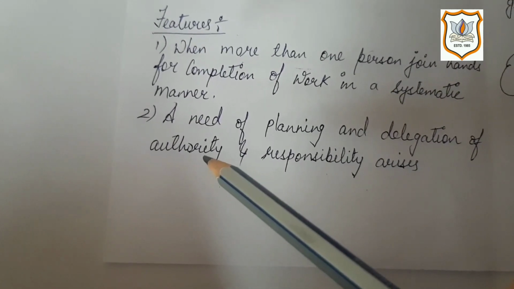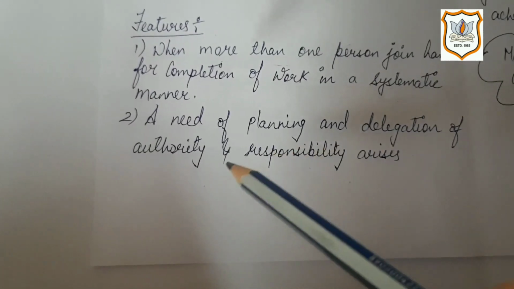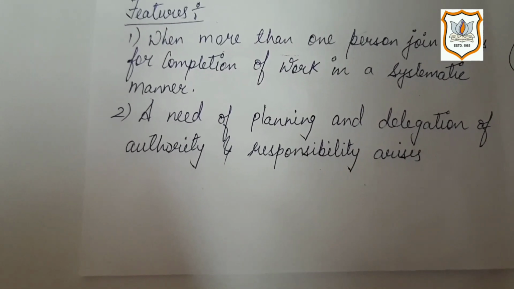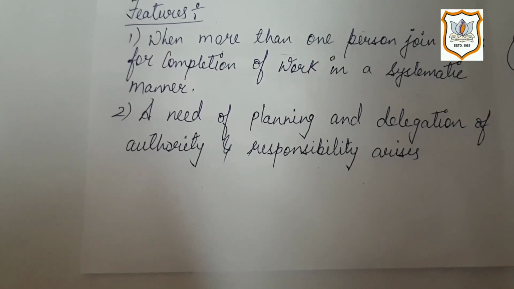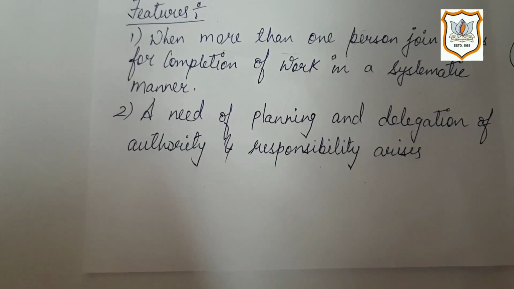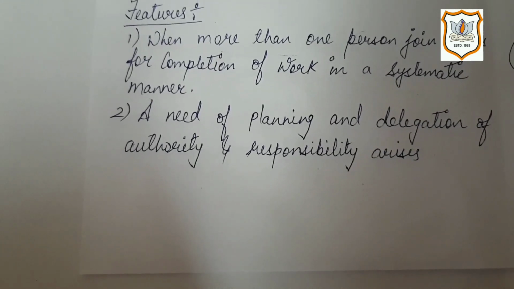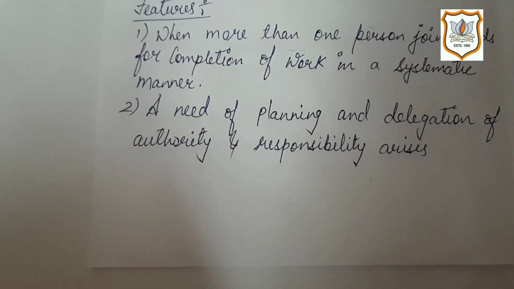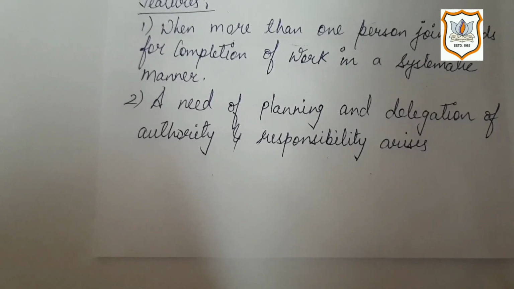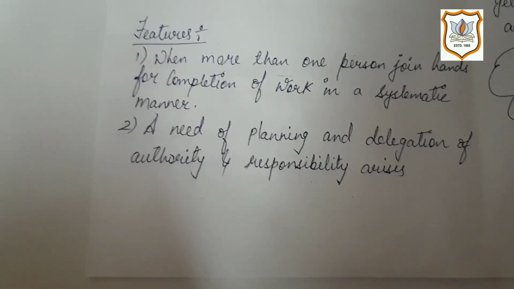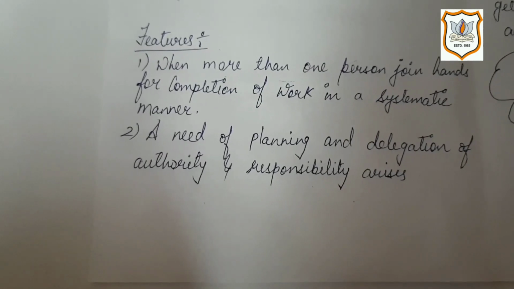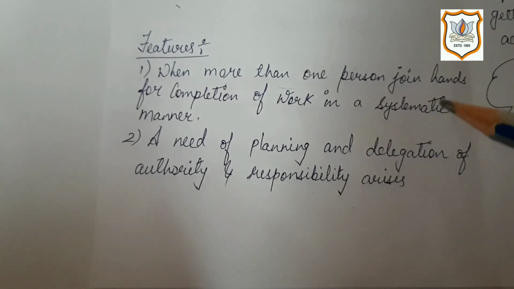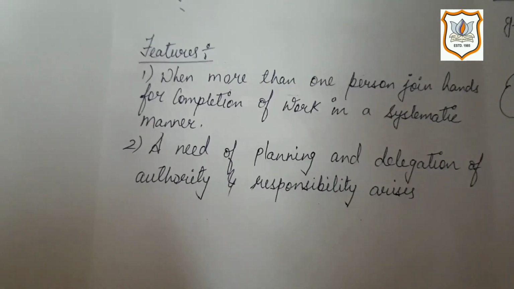The next feature is that a need of planning and delegation of authority and responsibility arises. Now there is a need of planning something, and after planning you have to assign the task. Delegation of authority means you have to assign the powers. Authority means powers, and responsibility means tasks to be given to your staff members. So you plan out how to work, and after planning you assign tasks and powers to your staff members. So these are the features of management.